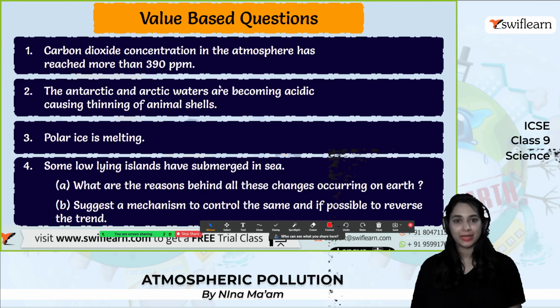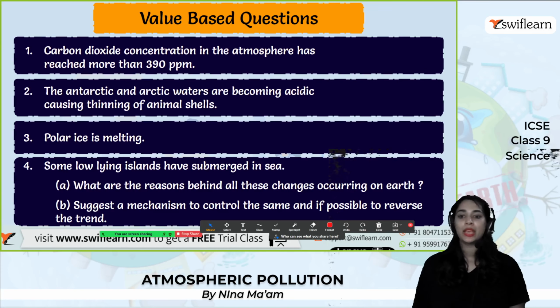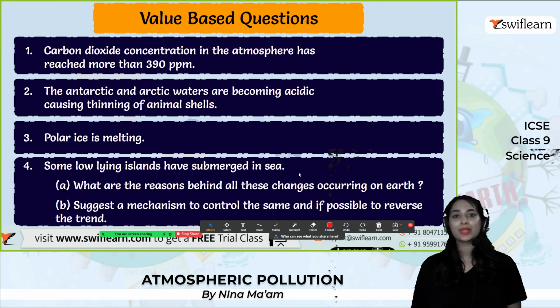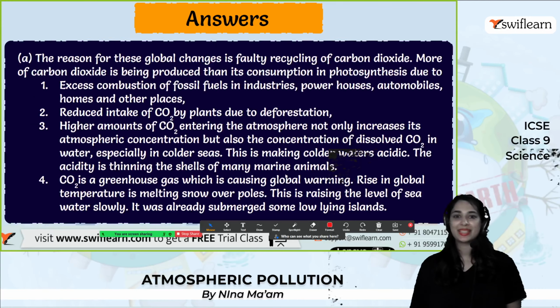So this is the value-based question for today. Carbon dioxide concentration in the atmosphere has reached more than 39 ppm. The Antarctic and Arctic waters are becoming acidic, causing thinning of animal shells. Polar ice is melting. Some low-lying islands have submerged in the sea. So what are the reasons behind all these changes occurring on the earth? That is the first question. Suggest a mechanism to control the same and, if possible, to reverse the trend. So this is the answer.